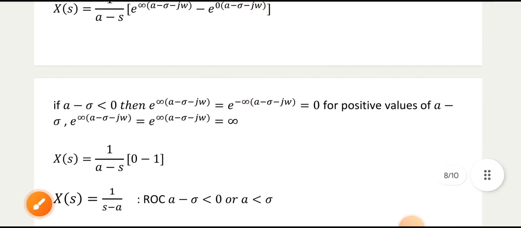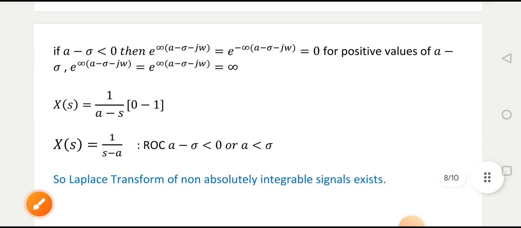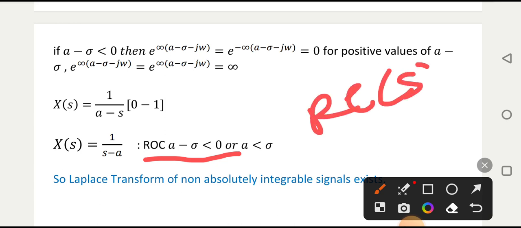So a minus sigma, the same is written here. You will get e raised to minus infinity, that is equal to 0. So you got the answer X(s) is equal to 1 by s minus a, and region of convergence is a minus sigma less than 0, or real part of s, that is sigma, greater than a.